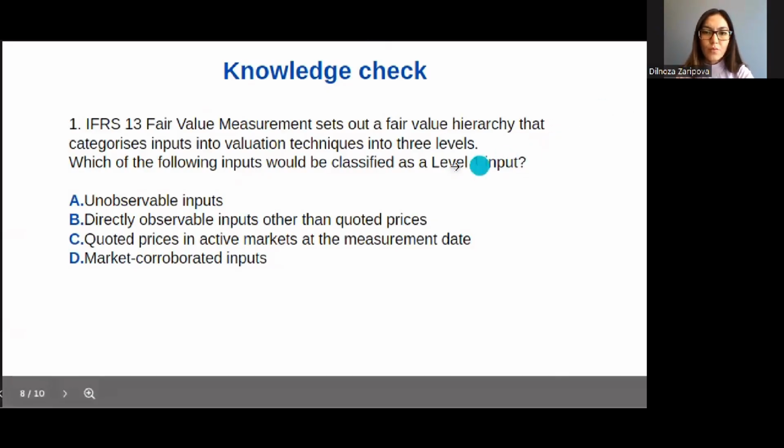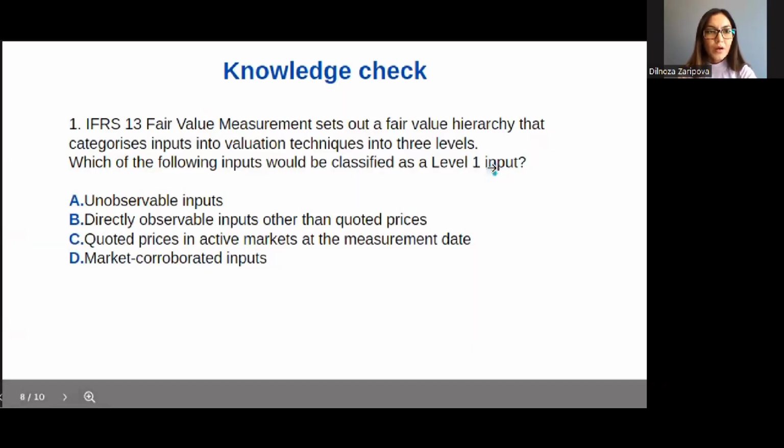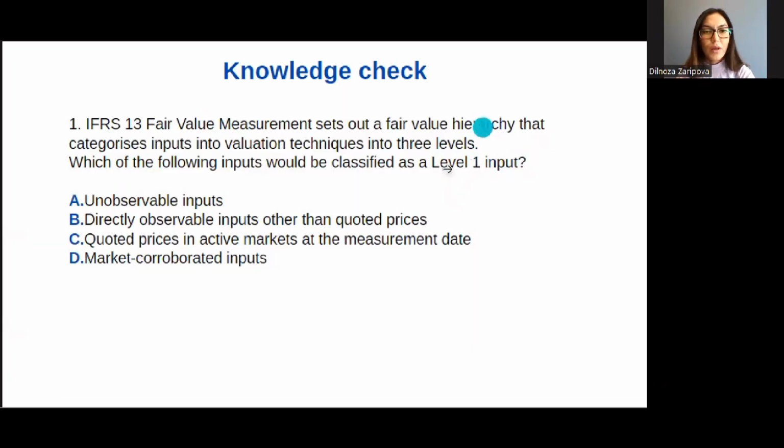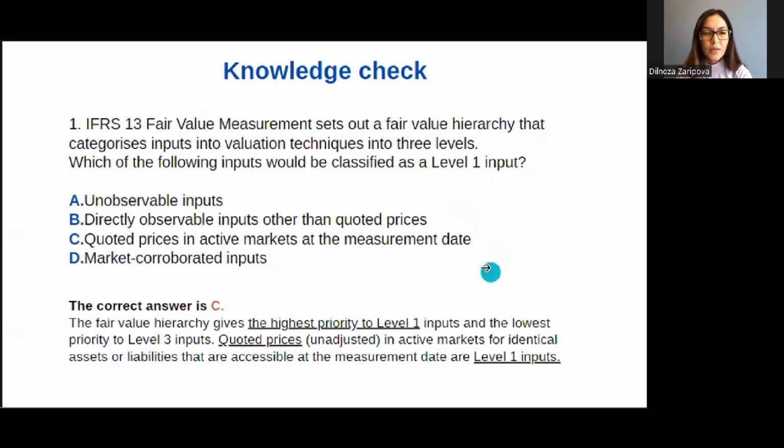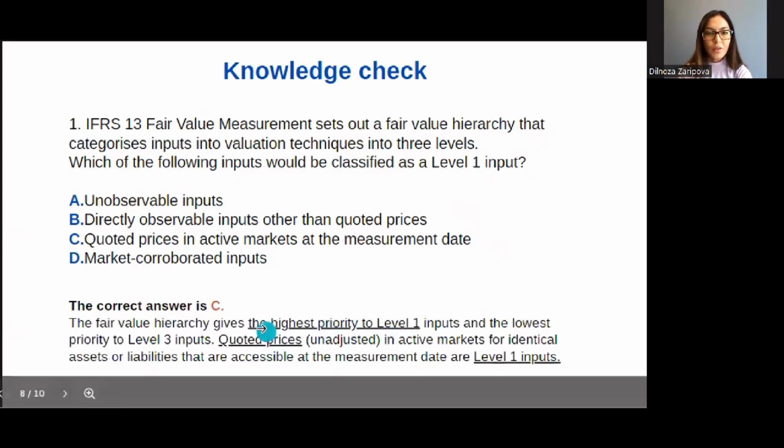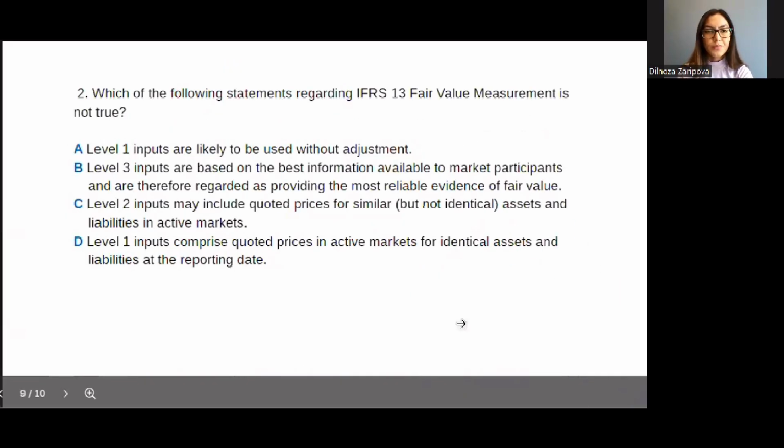So if you remember, level 1 is the most reliable information, the most reliable inputs. So the correct answer is C. The fair value hierarchy gives the highest priority to level 1 inputs and the lowest priority to level 3 inputs. As you see here, quoted prices, unadjusted, in active market for identical assets or liabilities that are accessible at the measurement date are level 1 inputs. All right, let's move on to the next question.